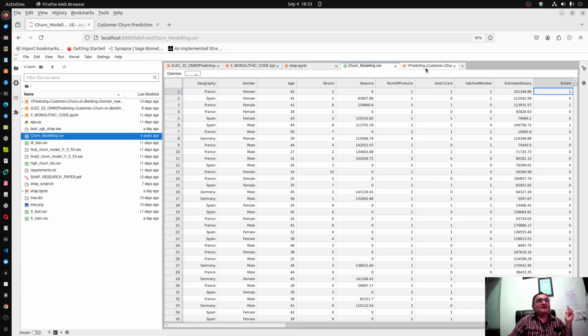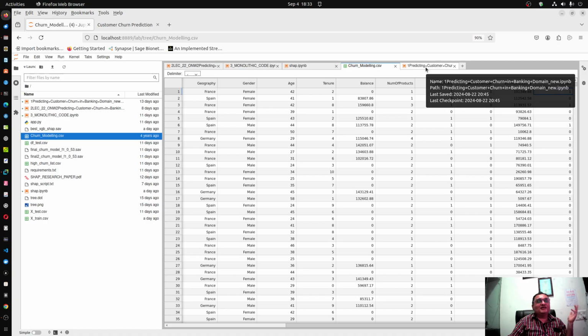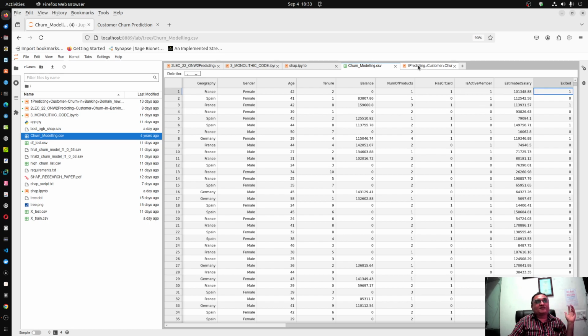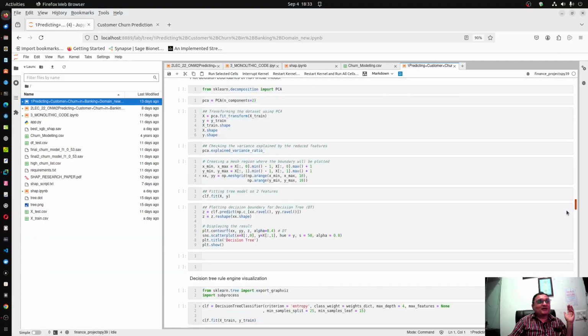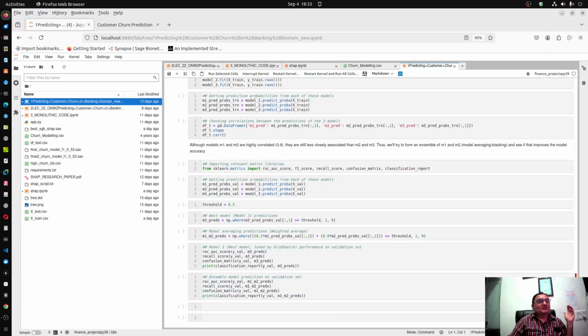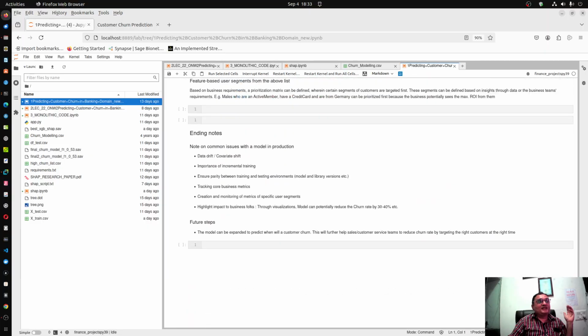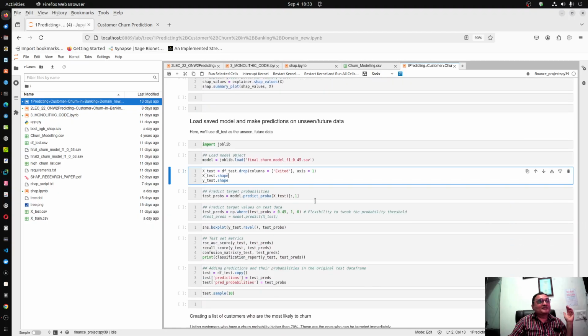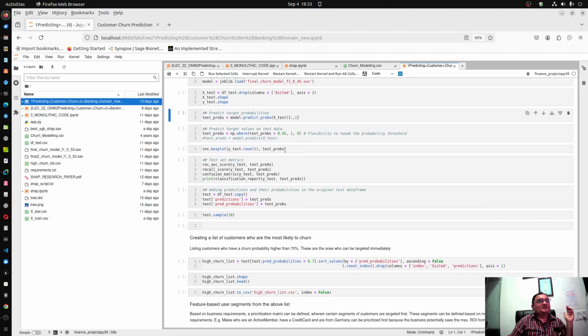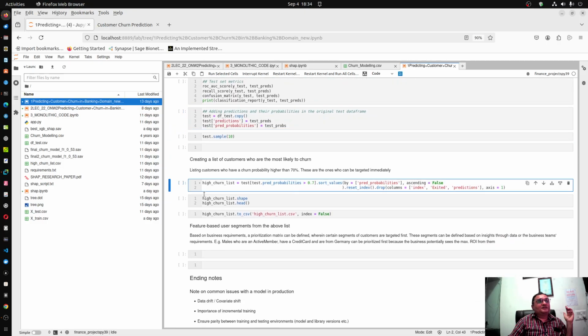Now, when you see the final product, it will be completely different, with a nice user interface and everything, but a lot of hard work is involved by the data scientist in the background. This is in the Jupyter notebook, and finally the model is created here, and the model is saved. And on the basis of that model, you are creating the probability of churning based on a certain threshold.